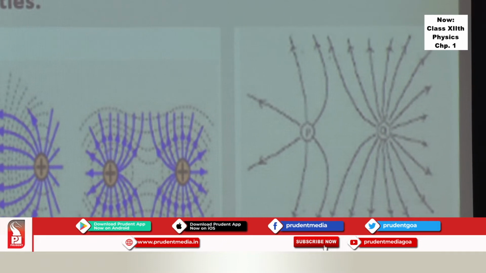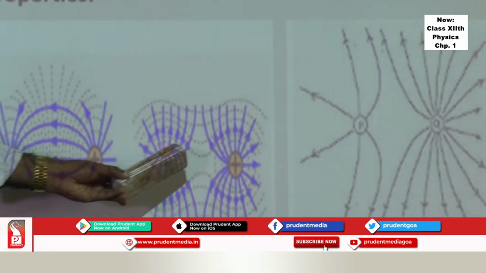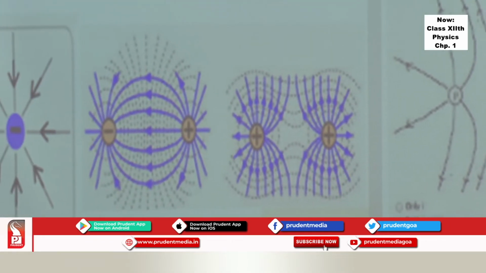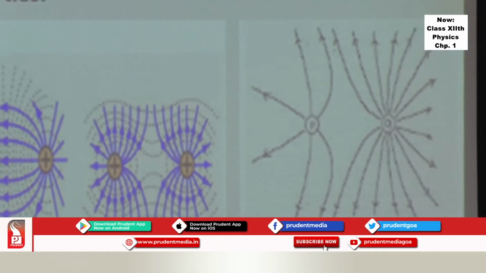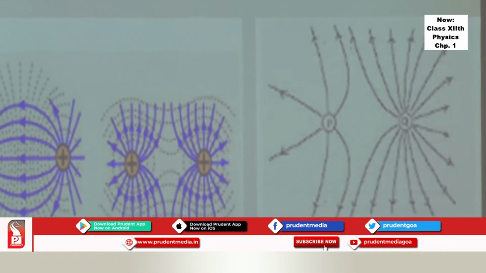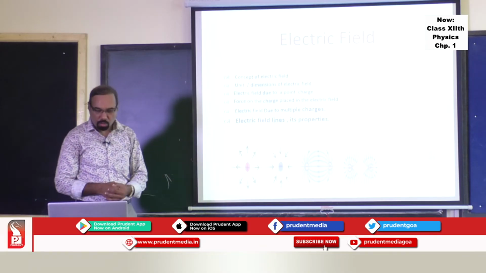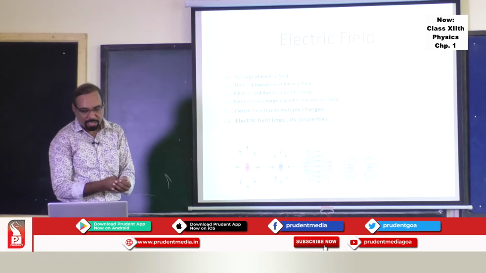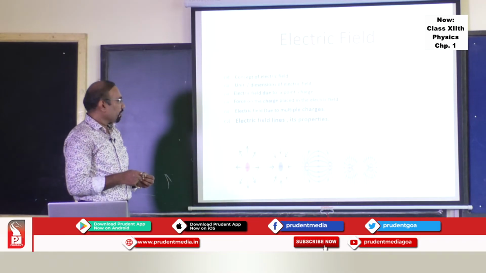One can find that there will be a neutral point in between, for example here at the midpoint. You can find the neutral point between the two like charges, and at that point the electric field will be zero, and the electric force will be zero. So this is exactly what is meant by electric field lines and their properties.